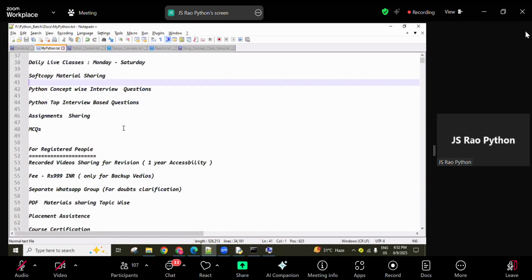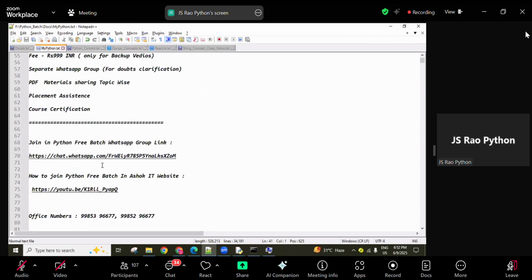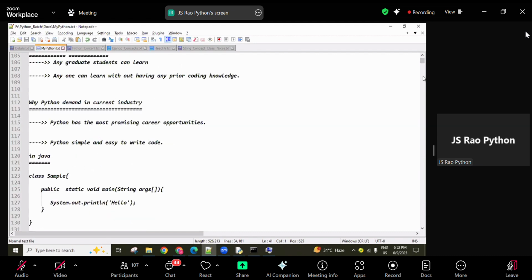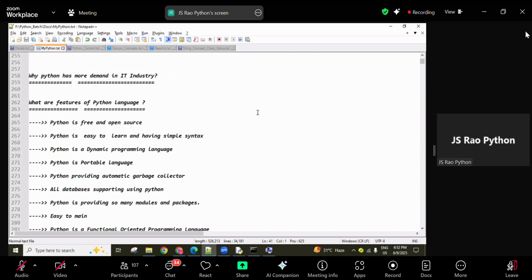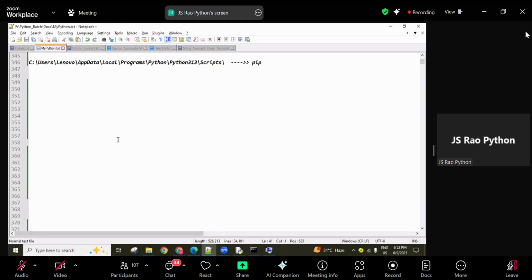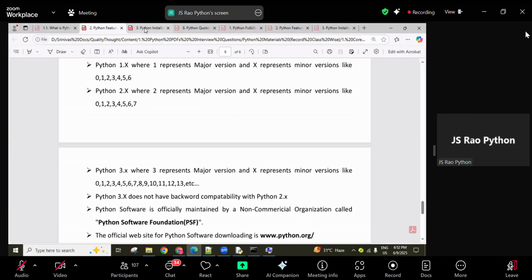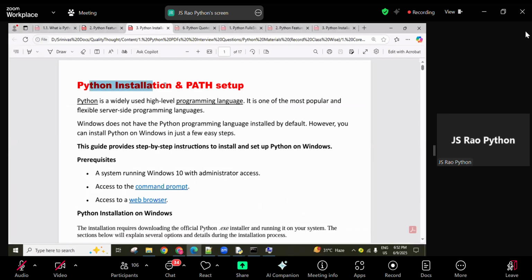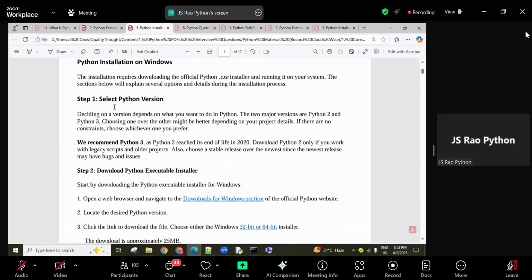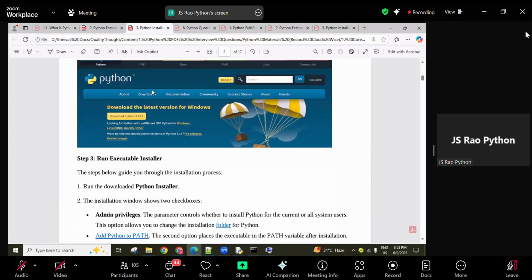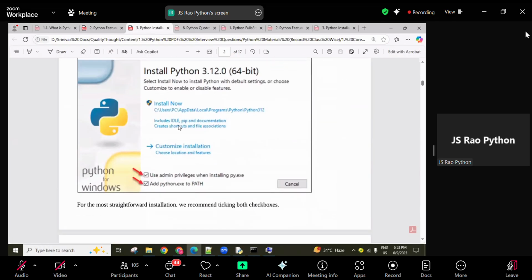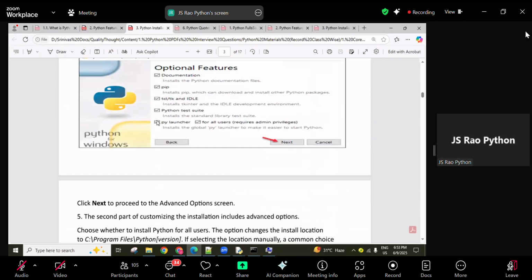Yeah, continue. Now coming to our concept: what we discussed so far was installation and path setup. All these things are available in the material also, guys. In the hard material you have Python installation and path setup: downloading and installing, and how to add the path. This entire information is there: where you download it and how you install it.